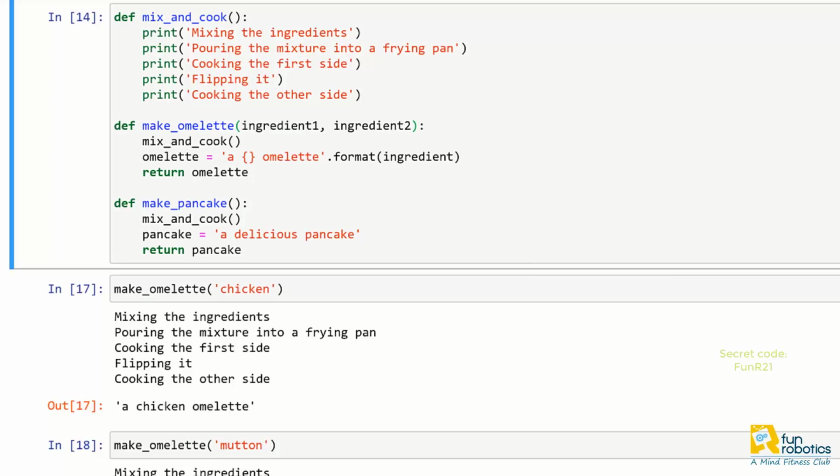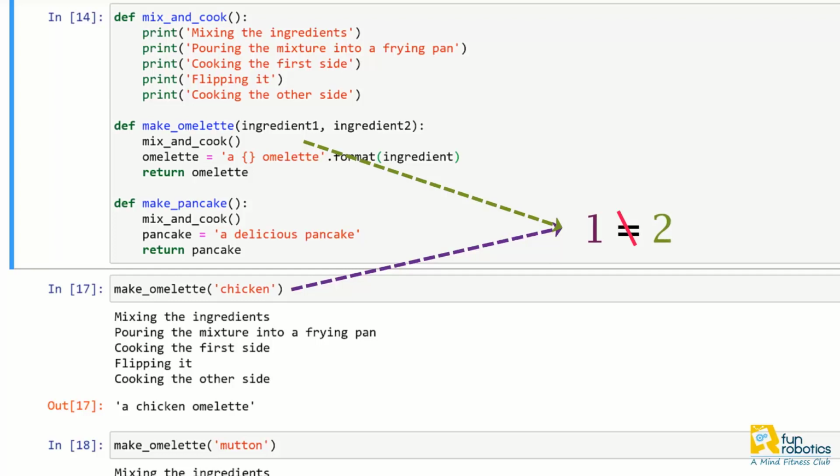When a function has multiple parameters, it's important that each parameter has a unique name, so I can reference them individually inside the function. Now that I've given my make omelette function two parameters, I can use the variable names ingredient 1 and ingredient 2 inside of the function when I build my omelette, just like how I used ingredient earlier.